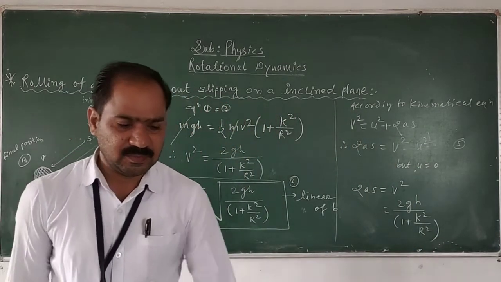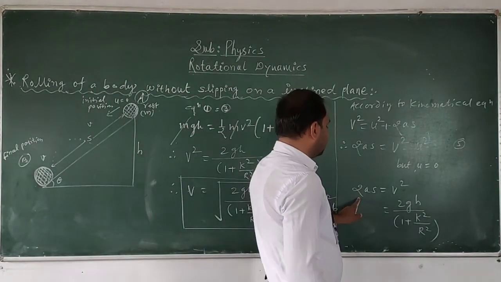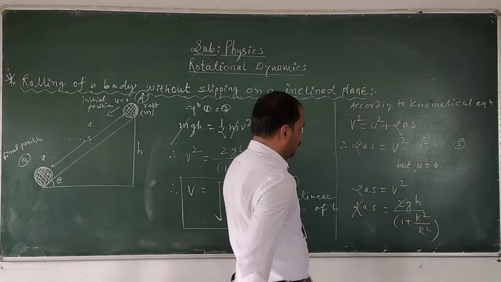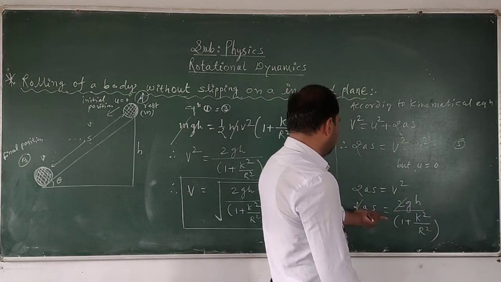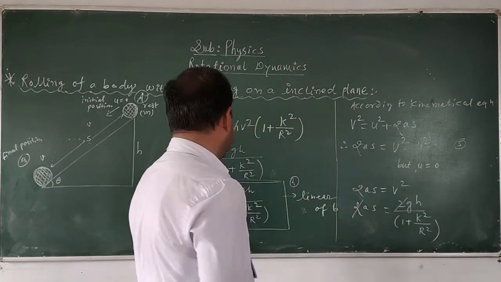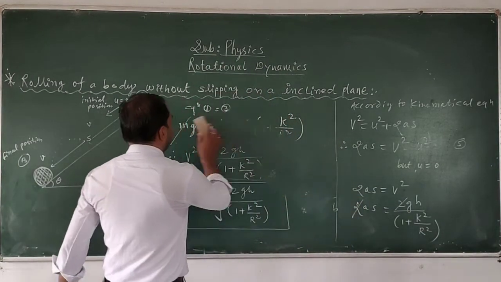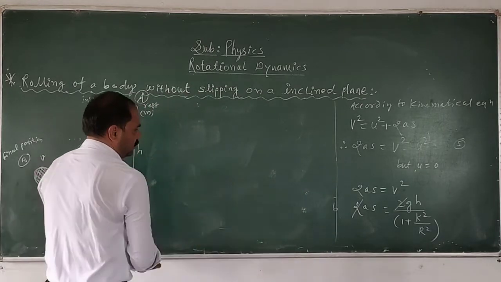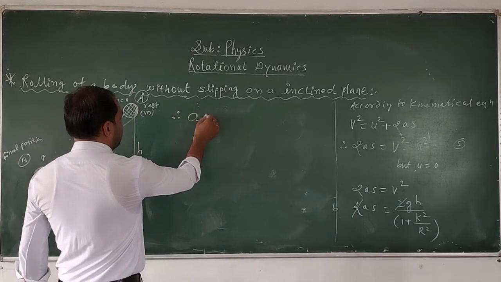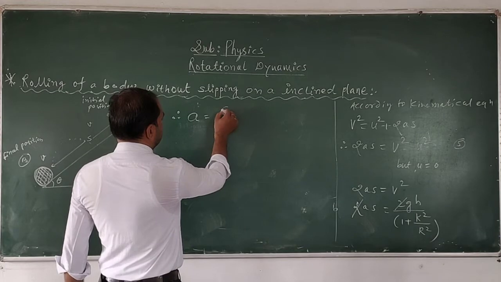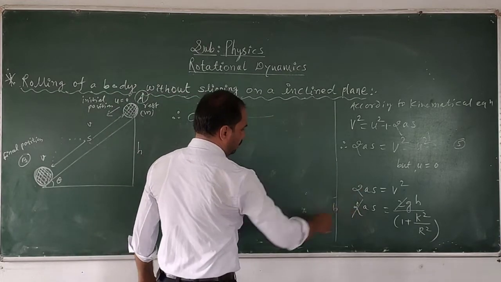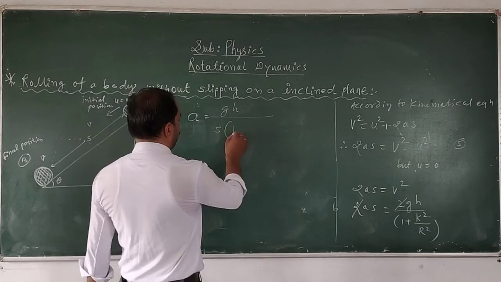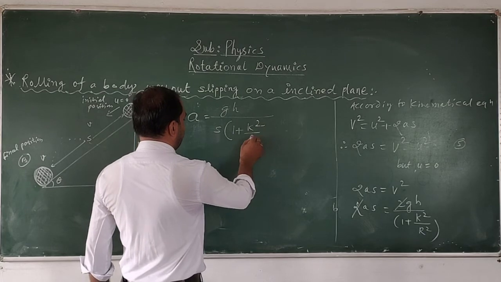Now what do we do? Observing both the sides, here twice AS. Now what happens? We have to find the acceleration from this equation. Therefore, taking the equation for A, A is equal to gh upon S into 1 plus k square upon r square.